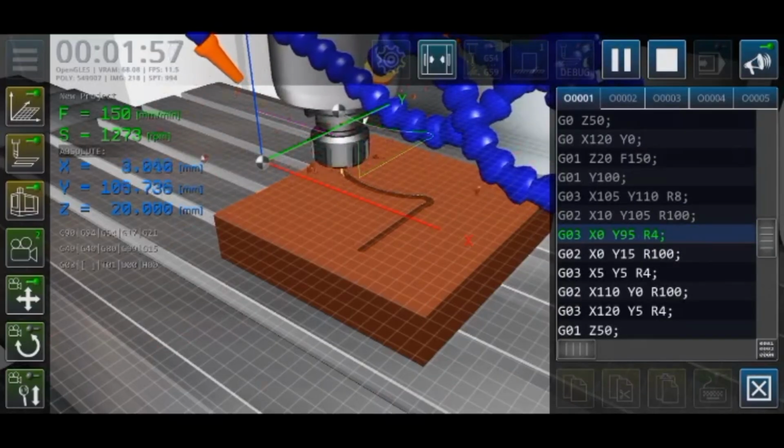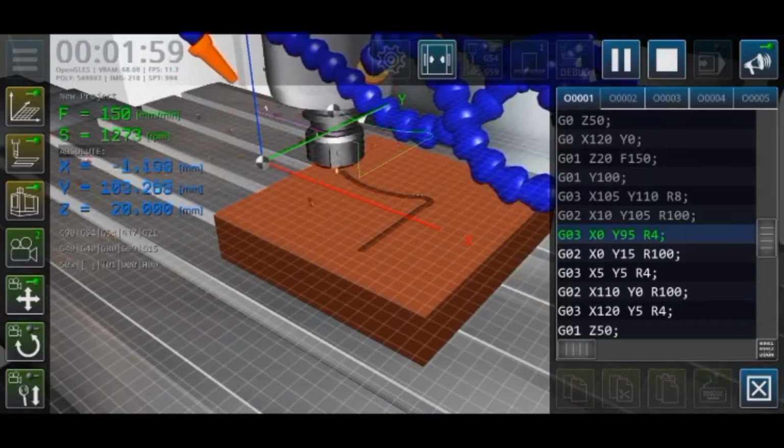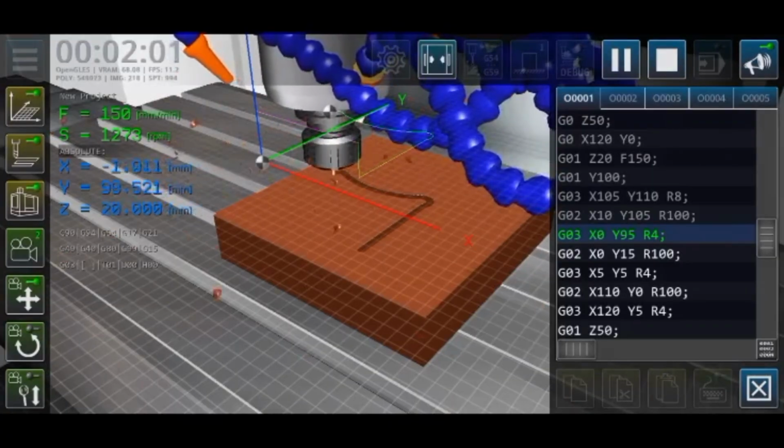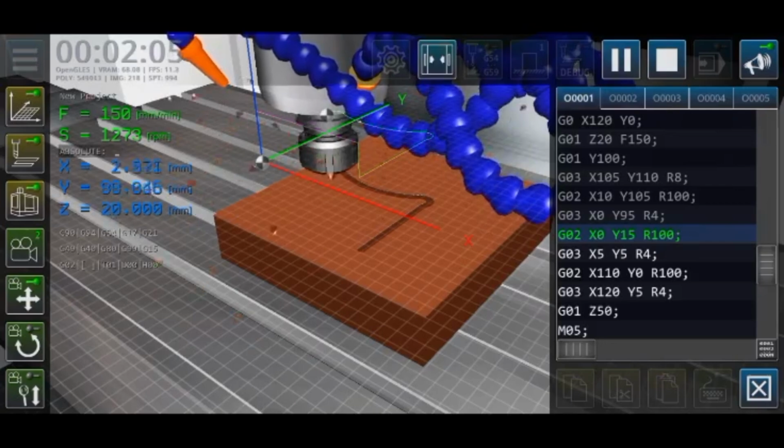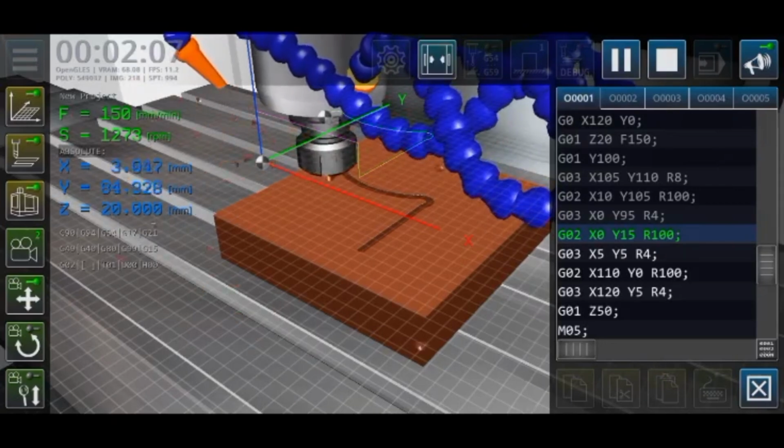Again, point 4 to point 5 forms a counterclockwise arc. The point 5 to point 6 forms a clockwise arc.